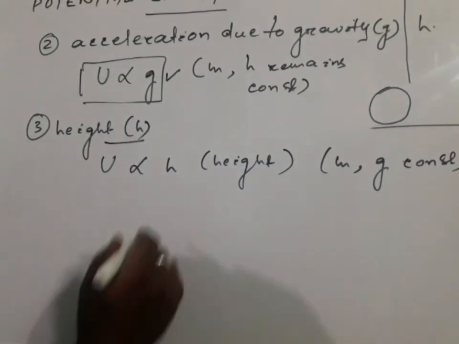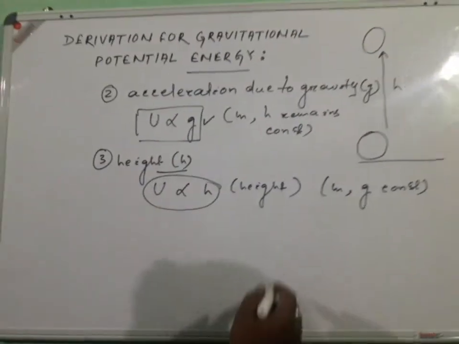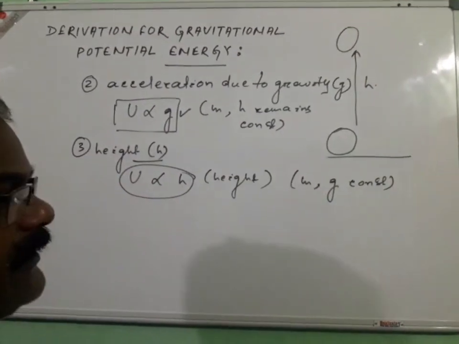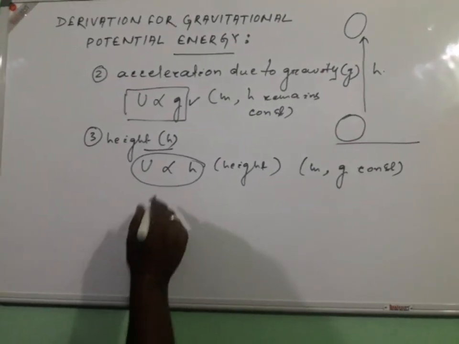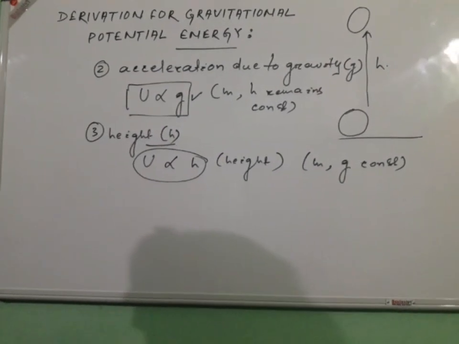So this means that if a body is taken to a greater height from the surface of the earth, the gravitational potential energy becomes more.